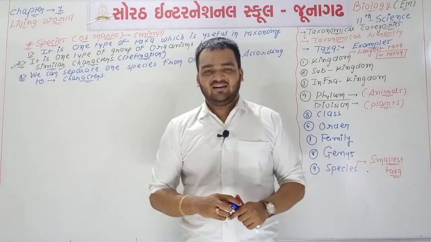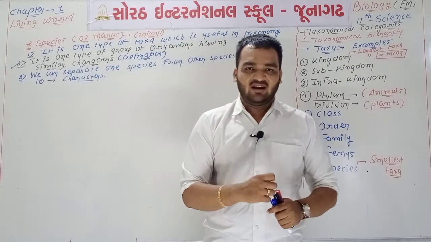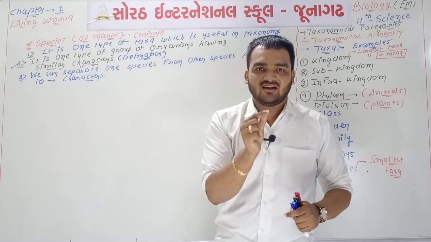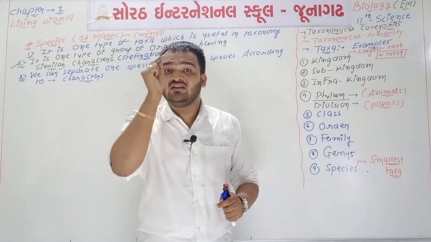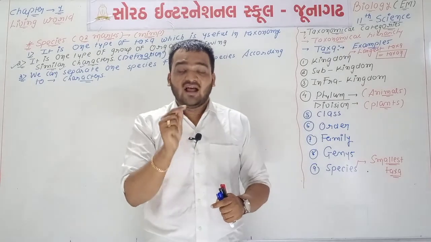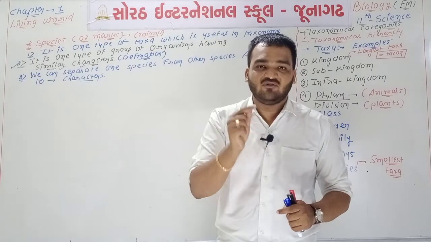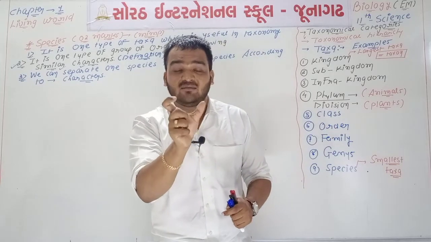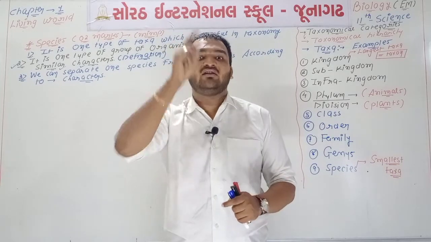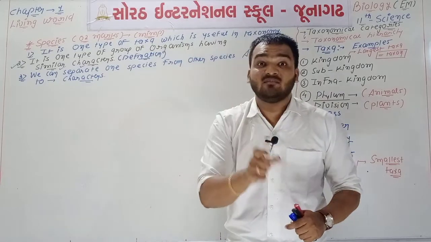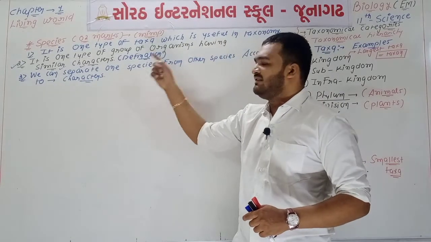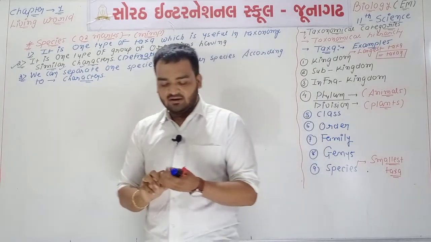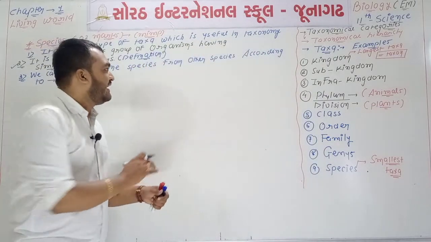So according to character, you know that classification is only possible if characters are there. Without character, classification is not possible. Classification is one type of process which is based upon different types of characters. What is the base of classification? Character is the base of classification. Character is the base of taxonomy. So we can separate one species from other species according to their different types of characters.